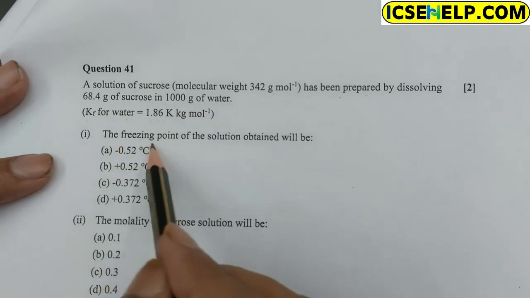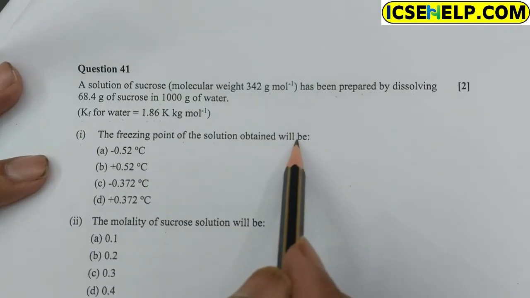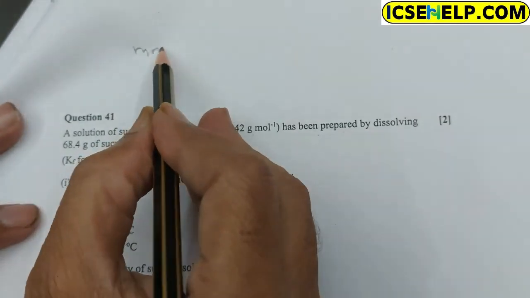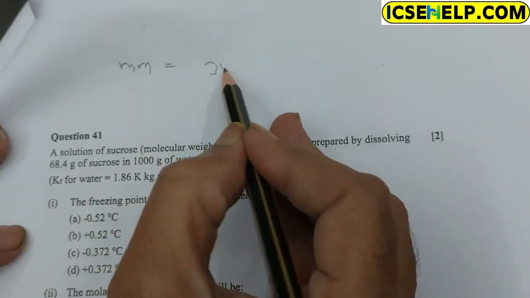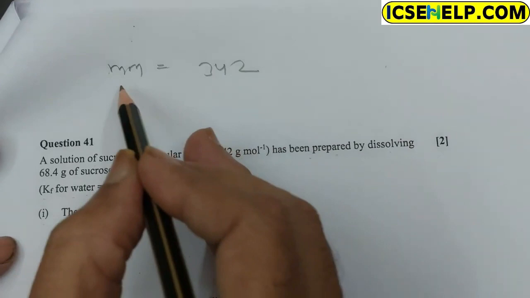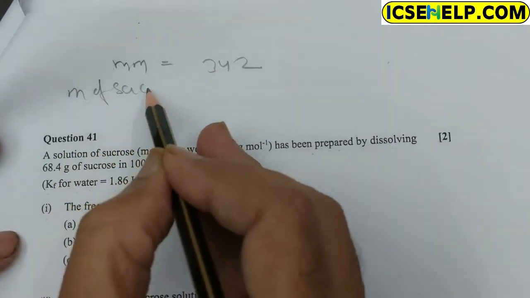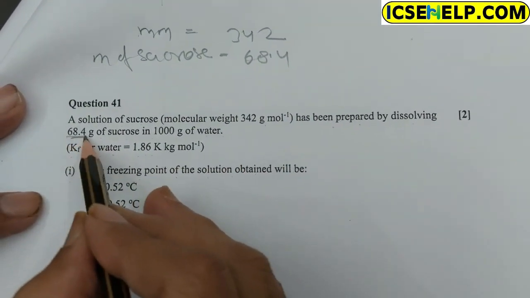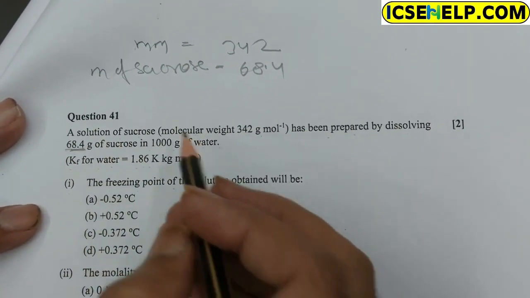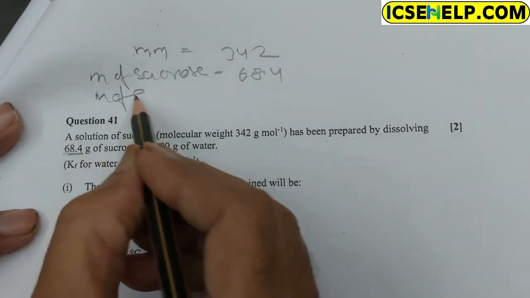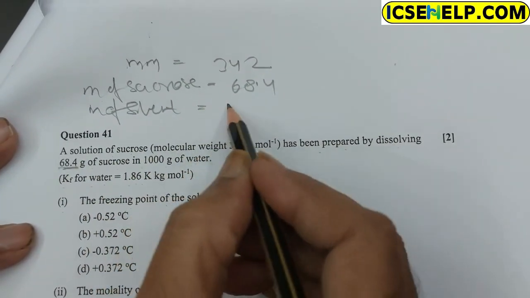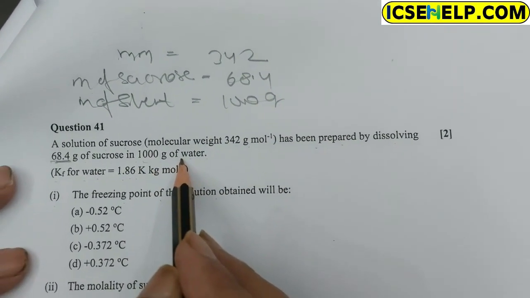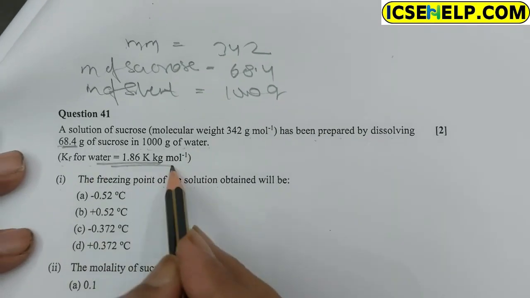First, the freezing point of the solution obtained will be: molecular mass of sucrose is given 342, the mass of sucrose is also given 68.4, and the mass of solvent is given 1000 gram. And Kf of water is given 1.86.